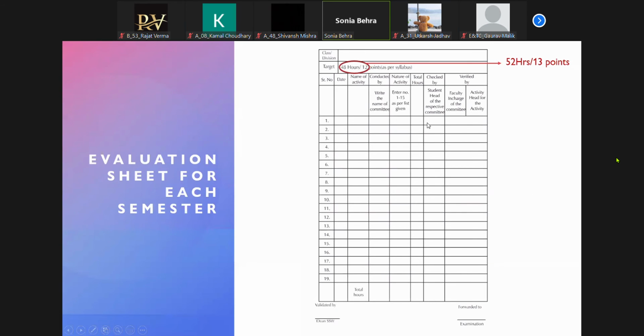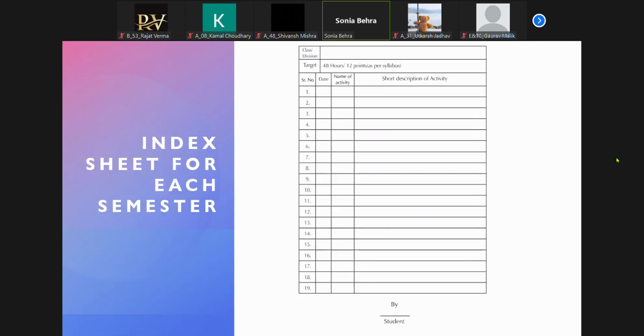This will be your index for each semester, odd semester or even semester के लिए it will be 52 hours. And I'm again repeating, it is not necessary that you do only 48 hours in the odd. You can do 60 hours also. ये हमने सिर्फ equal distribution के लिए किया है. You can do as many hours you want. Your main aim is till your final year, you should have your 100 hours. So this is your index sheet.